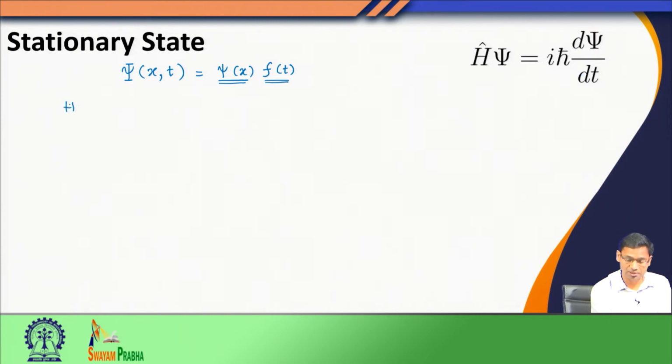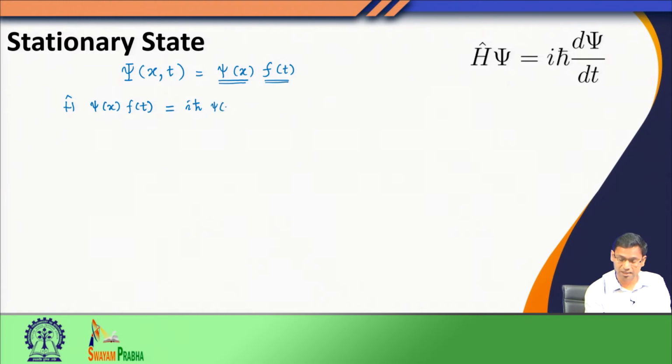So, when I do this, I have H psi equals i h bar times the time derivative of the wave function, and I see I have a function where one part has exclusive space dependence, another has exclusive time dependence.